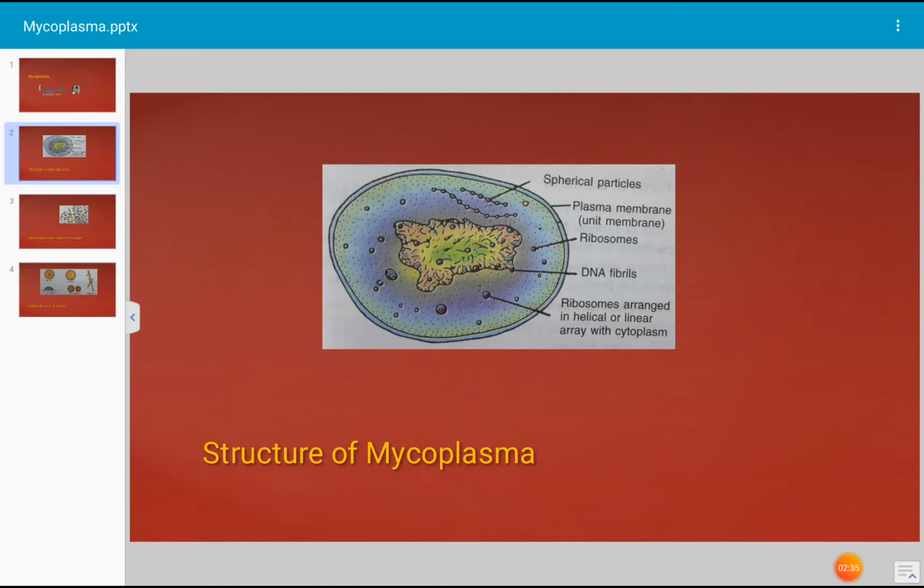The French scientists gave it the name pleuropneumonia-like organisms, in short PPLO, and this PPLO was found in cattle blood. It was an aerobic organism. What is an aerobic organism?